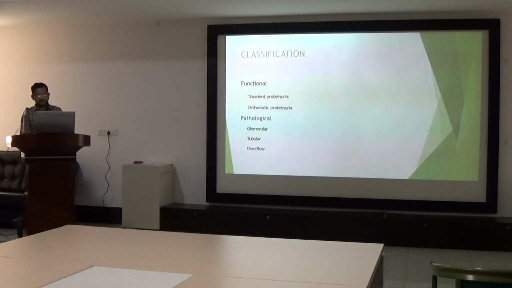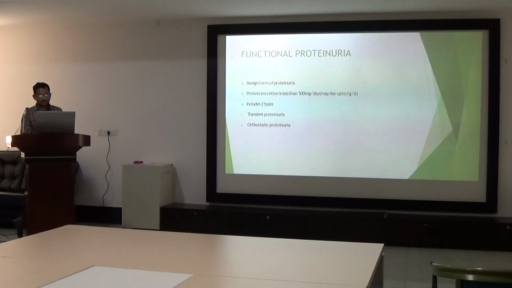Classification of the proteinuria. It will be divided into functional and pathological. Functional will be divided into transient proteinuria and orthostatic proteinuria. Pathological proteinuria is divided into glomerular, tubular, and overflow proteinuria. First, we will discuss the functional proteinuria. It is a benign form of proteinuria in which generally proteinuria is less than 500 milligram per day. That can rise up to 1 gram per day. But these functional proteinurias include two types, that is transient and orthostatic.